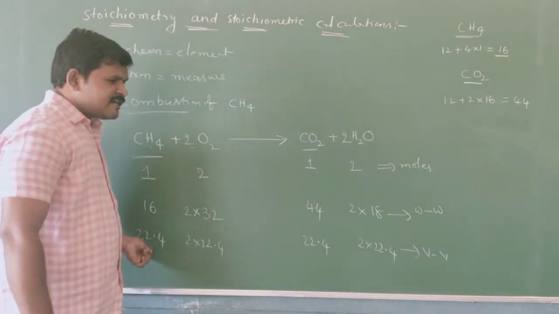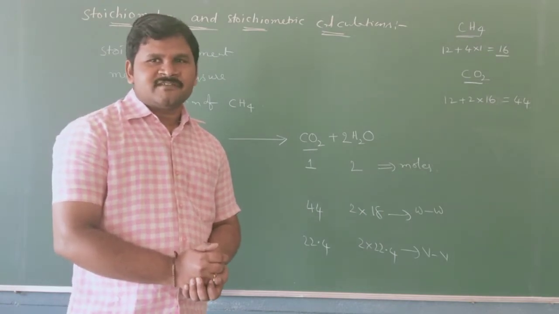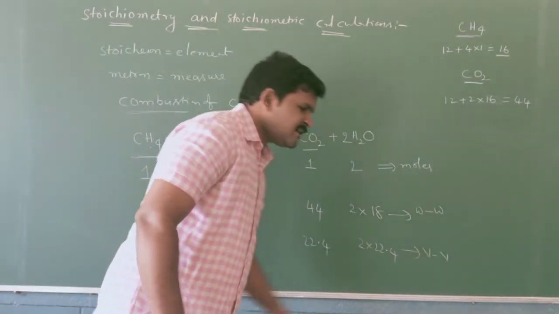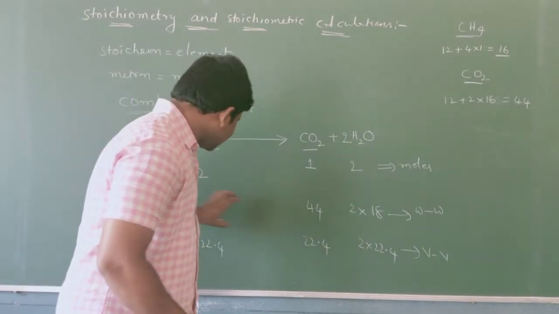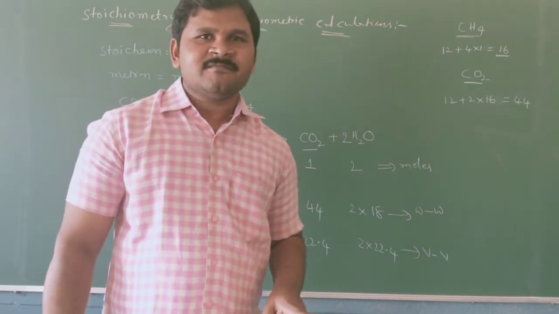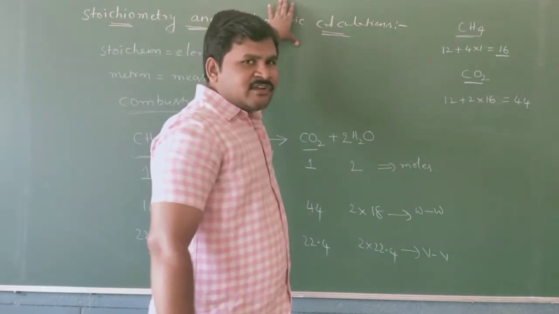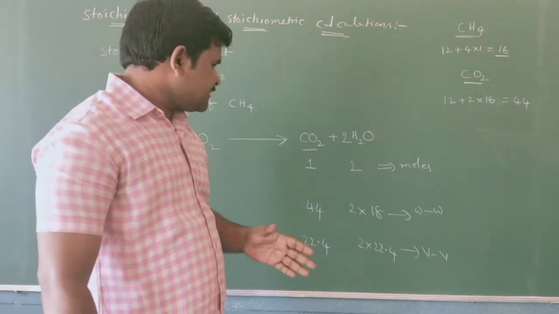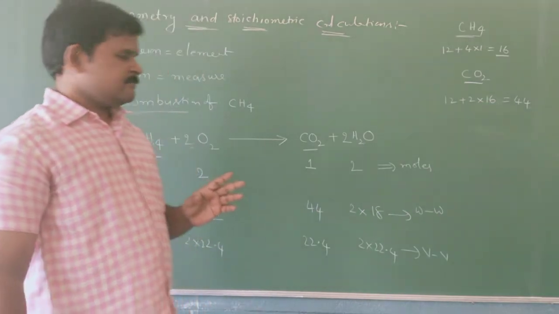If you convert 22.4 liters into milliliters, how much do you get? 22,400 ml. This is called the volume relationship. If you write a relation between weight and volume, such calculations are called weight-volume calculations. These are important calculations related to stoichiometry. In this class we will discuss weight-weight relations.